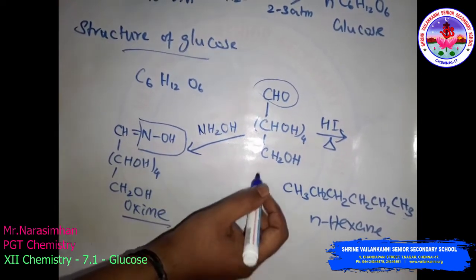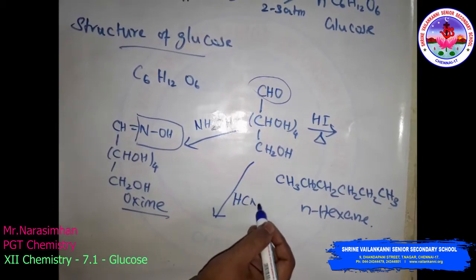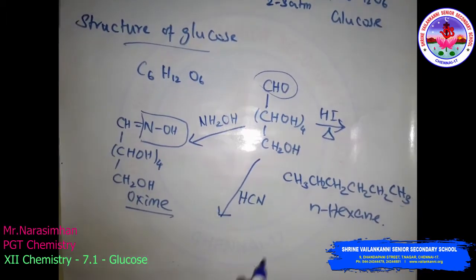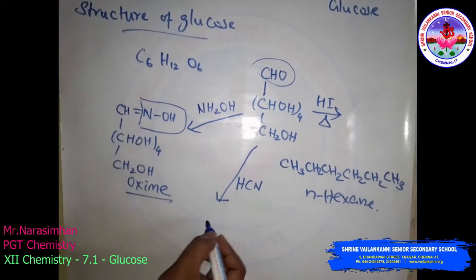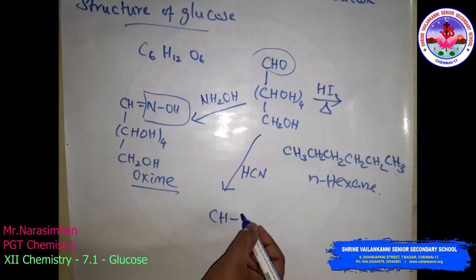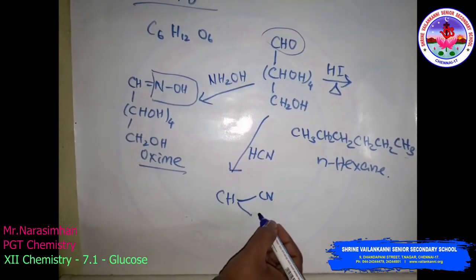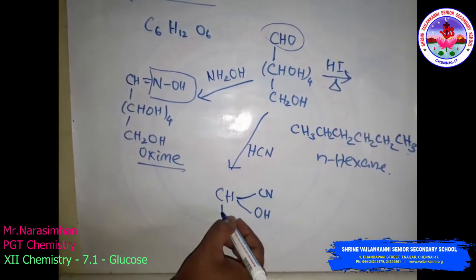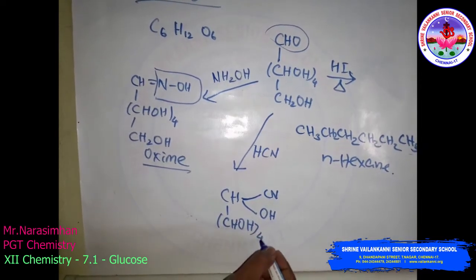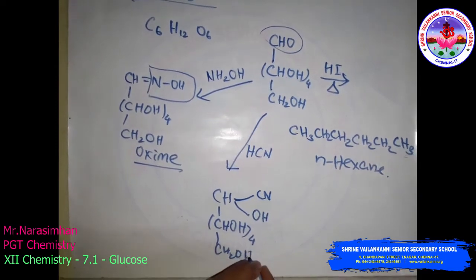Then the reaction with hydrogen cyanide. What does it form? Cyanohydrin. When treated with hydrogen cyanide it forms cyanohydrin, like CN-CHOH, then CHOH 4 times and CH2OH.